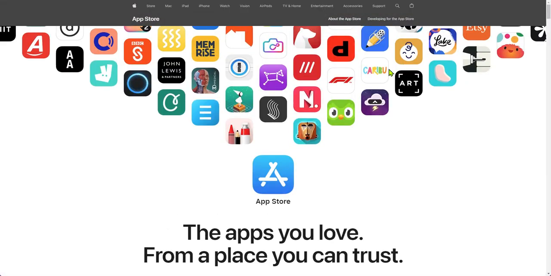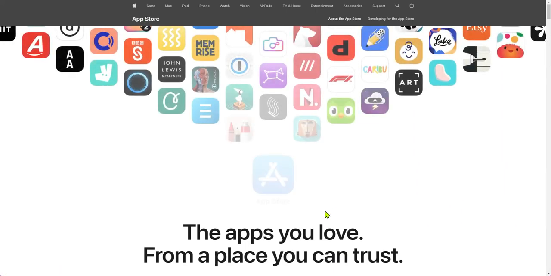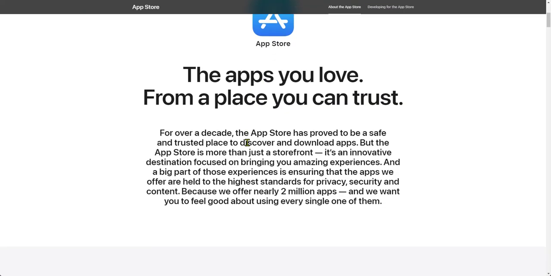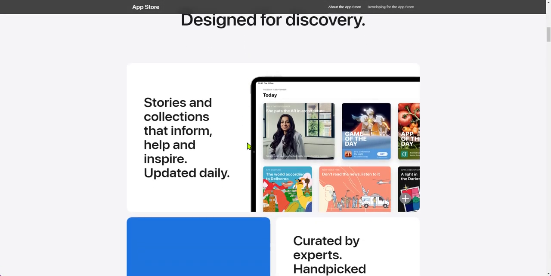and no place to browse apps. I mean, this is the App Store, right? Click on App Store. Here we are. The apps you love from a place you can trust. Click on App Store. No, nothing there. How do I get to the apps? How do I get to the App Store?